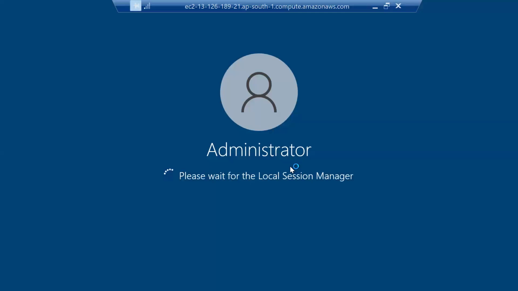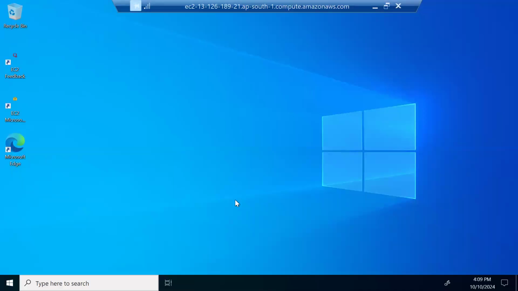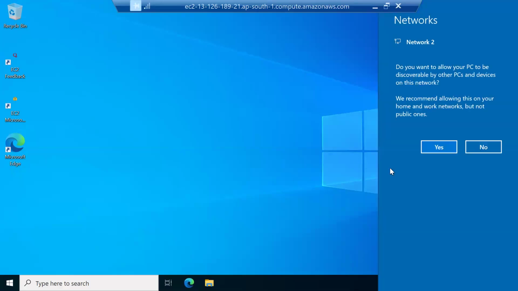See that? Now I am connecting to the Windows server from the Mumbai region data center. It takes just 1 or 2 minutes to connect. Wait for 1 or 2 minutes. Don't worry about the steps; all the steps I have mentioned in the class material. Yes, I am connecting to the Windows server from the Mumbai region data center. Still wait for 1 or 2 minutes. Click on the yes option here.